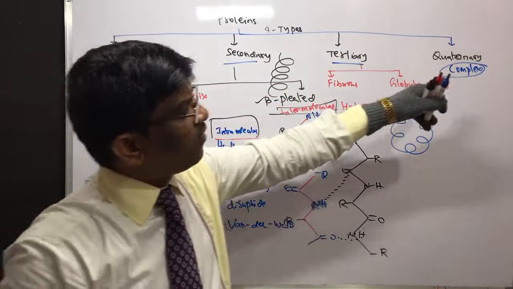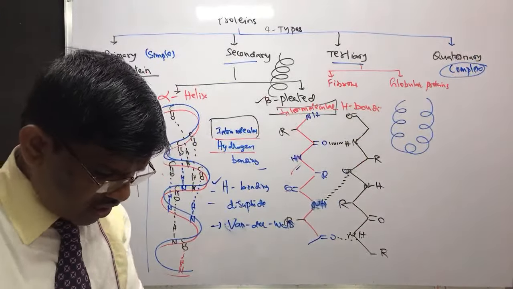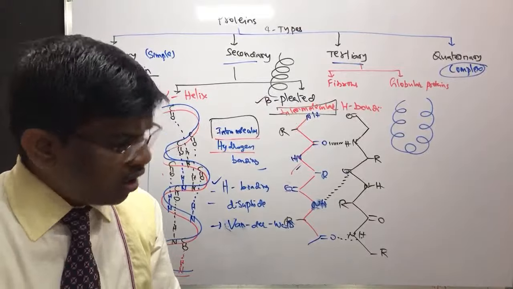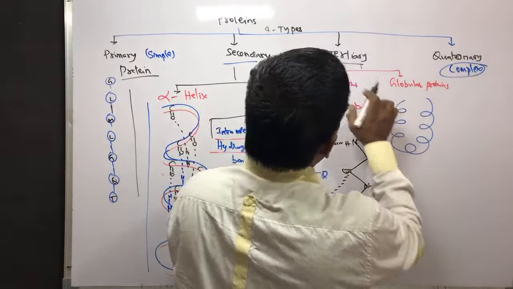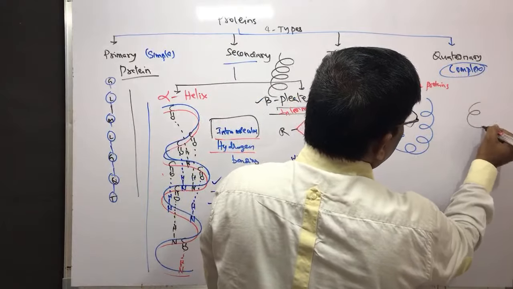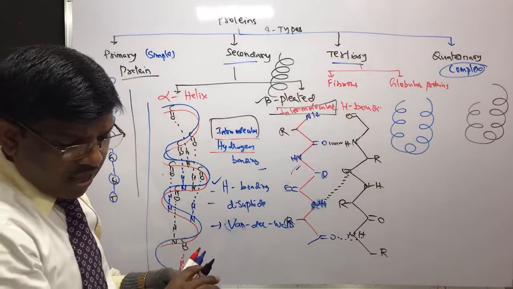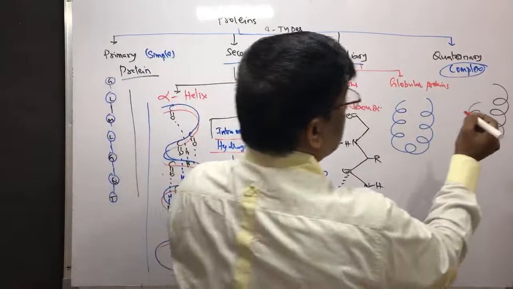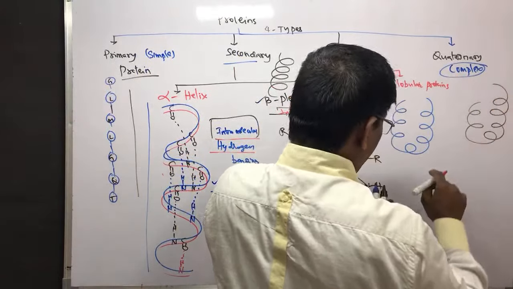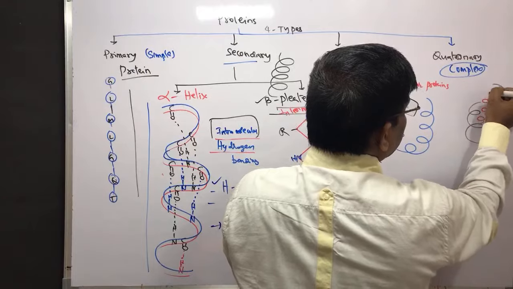Then when you take quaternary structures of proteins, they are going to have this tertiary structure like this. At the same time, there will be another branch or one chain it will have on its own, there will be chains like this.